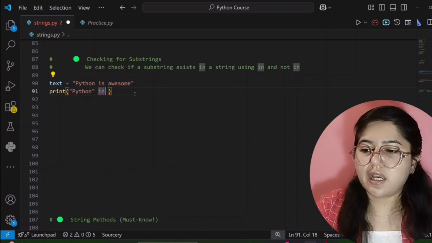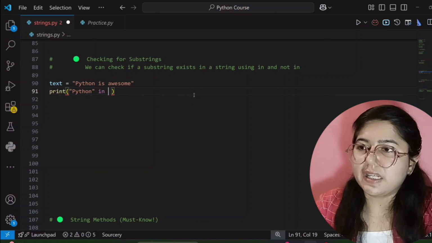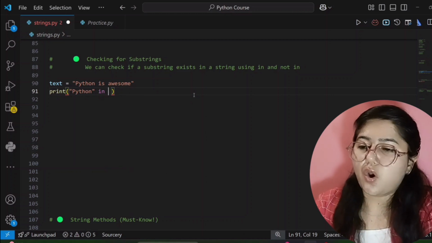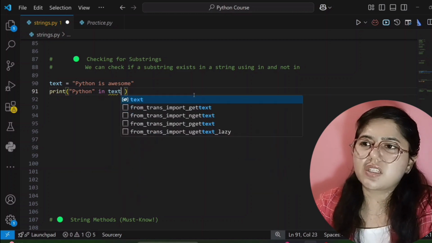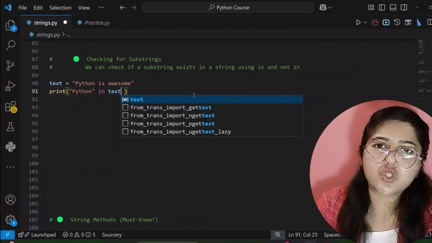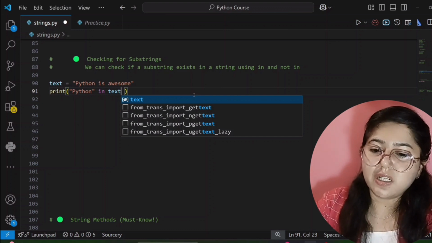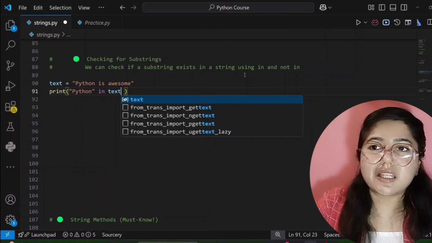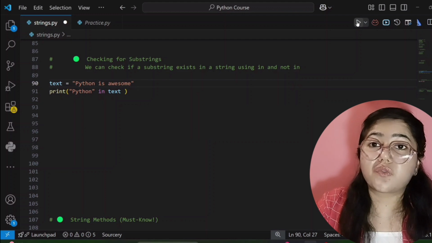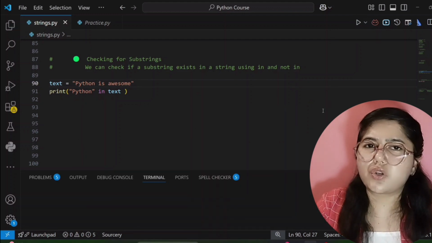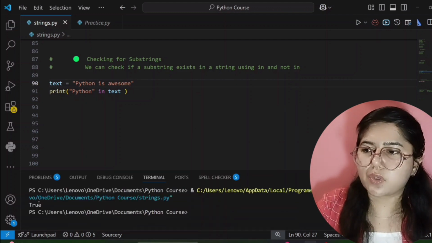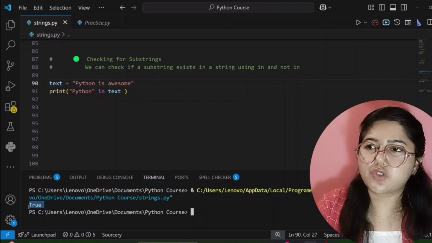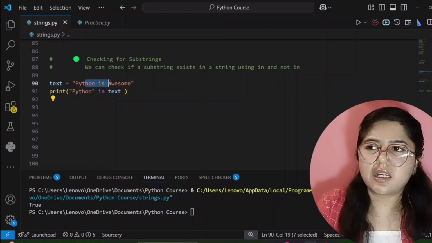So I'm writing Python in, and where we are checking, obviously in our variable text, because in variable text our string is stored. Now I will run this code. This code will give the answer in true or false, a boolean value, which I have already taught you in our previous tutorial. See here, it's showing true. Yes, it's correct, because Python exists in our string.